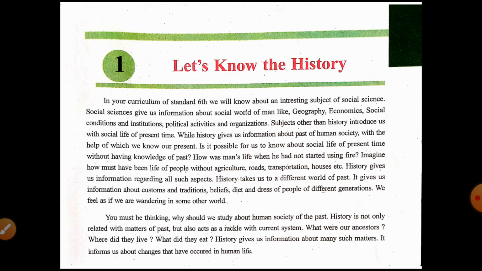If we go to the other subjects, all subjects tell us about the present time of social life, but history gives us information about the past of human society, with the help of which we know our present. Is it possible for us to know about the social life of the present time without having knowledge of the past? It's not possible.